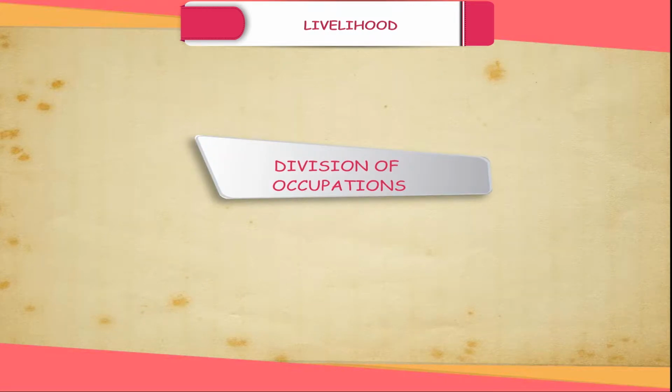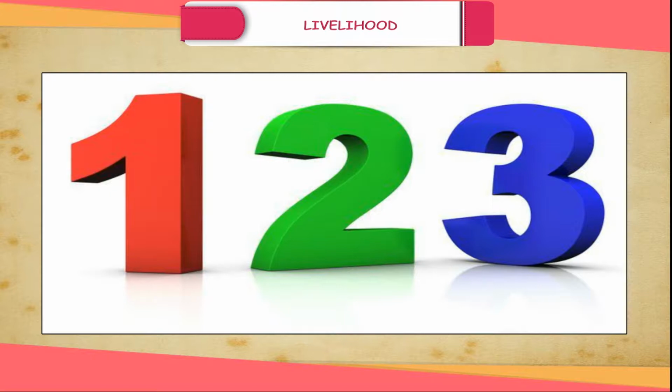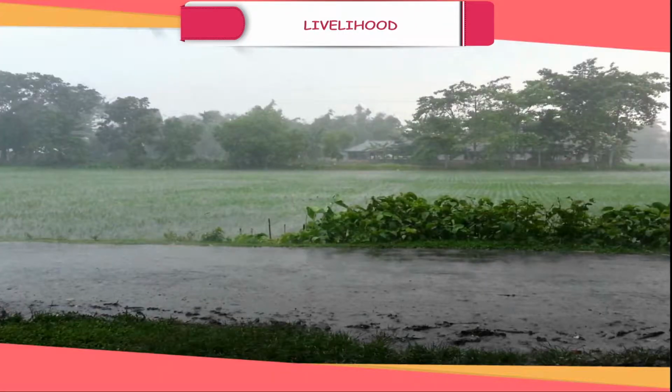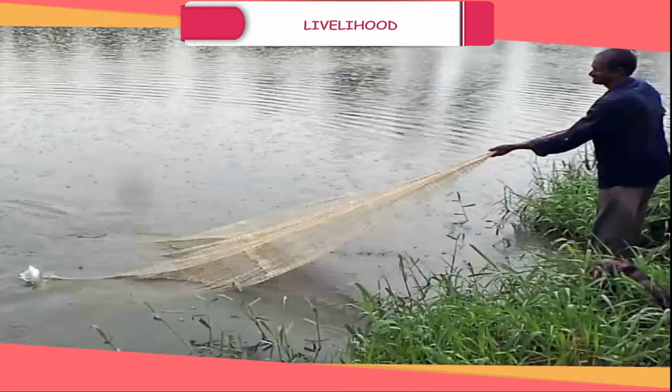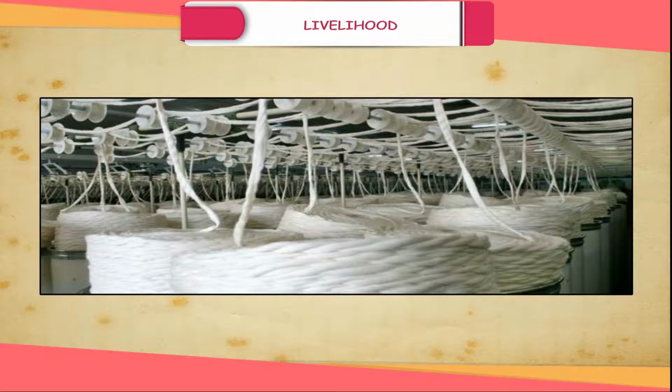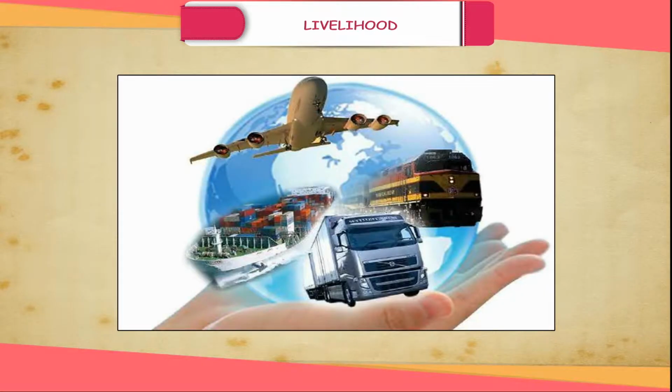Division of Occupations. Occupations can be divided into three categories: A. Primary, B. Secondary, C. Tertiary. Primary occupations are those which produce products directly from natural resources like agriculture, cattle farming, fishing, etc. Secondary occupations involve the conversion of raw materials into articles of utility. For example, raw cotton is processed into cotton textiles through machinery. Tertiary occupations relate to the production of services that are required for distribution like airways, railways, postal services, etc.